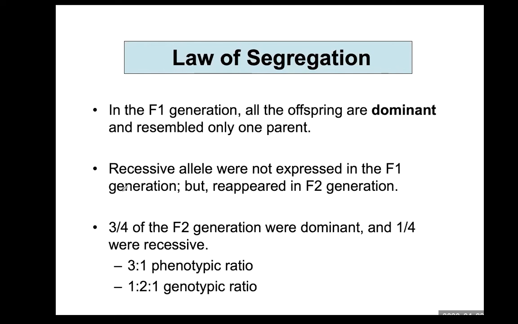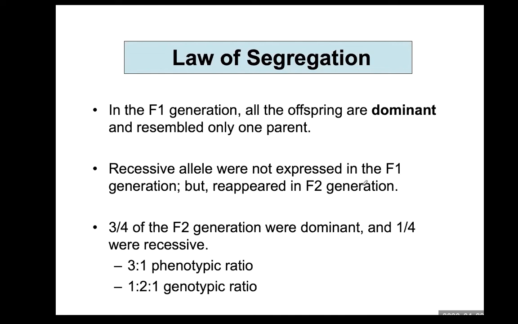If I say it one more time, recessive alleles were not expressed in the F1 generation, but the expression of the recessive allele comes back in the F2 generation. The recessive allele is present in the F1 generation, but it cannot produce phenotypical expression, appearance. But still there is a recessive allele there in the F1 generation.